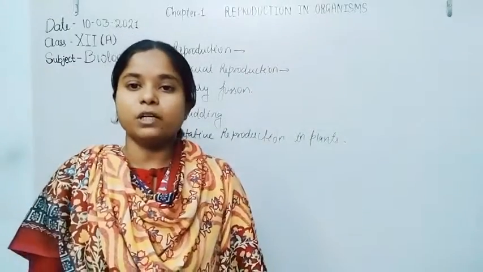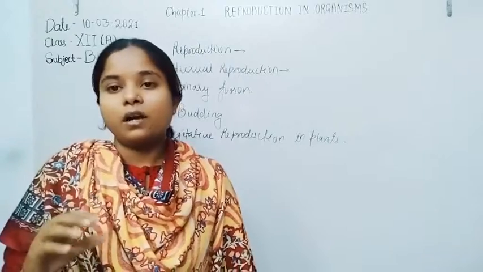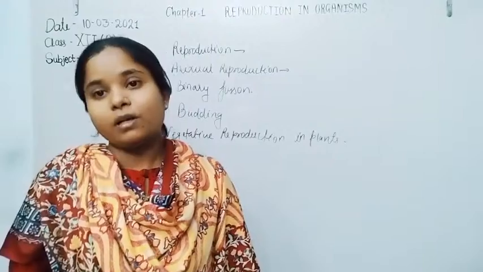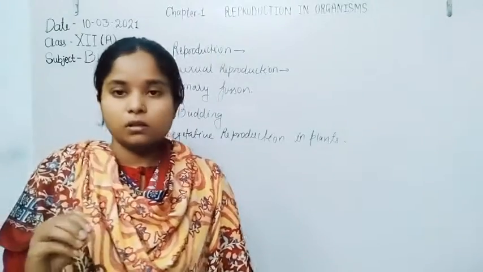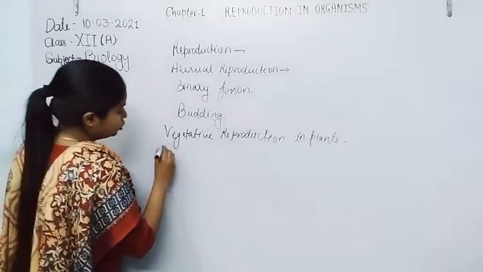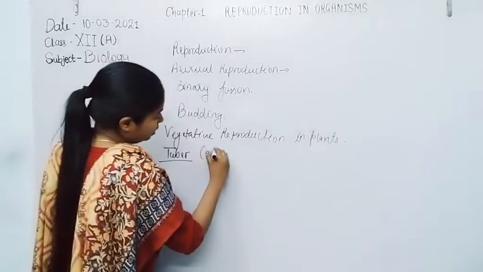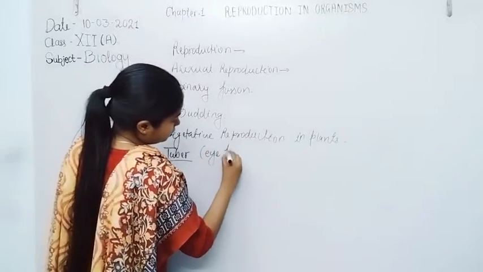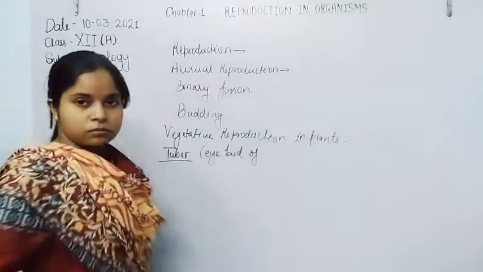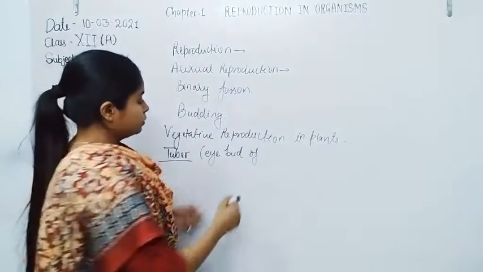The eyes are capable of giving rise to a new plant, a new organism or offspring. So the eye bud of potato, or tuber, is also known as the eye bud of potato.